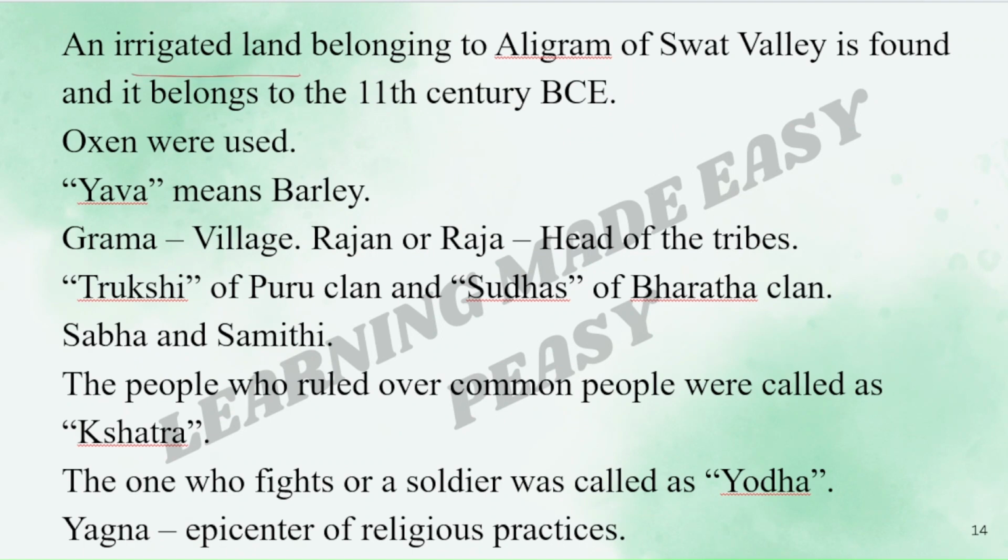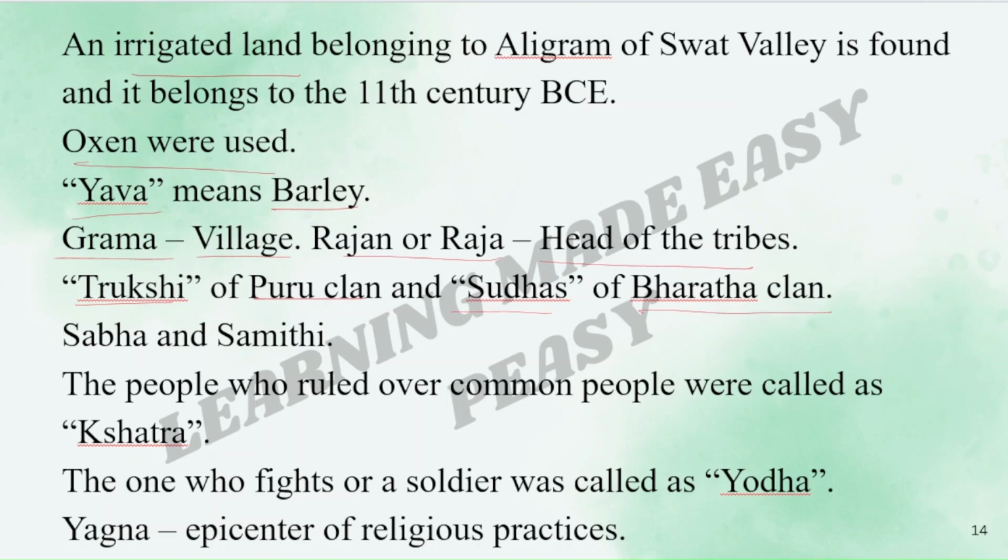An irrigated land belonging to Aligram of Swat Valley is found and it belongs to the 11th century BCE. Oxen were used. Even in the Rig Vedic period, oxen were used in agriculture. Okay, please remember that. Yava means barley, Grama means village, Rajan or Raja means head of the tribes, Trukshi of Puru clan and Sudhas of Bharata clan.